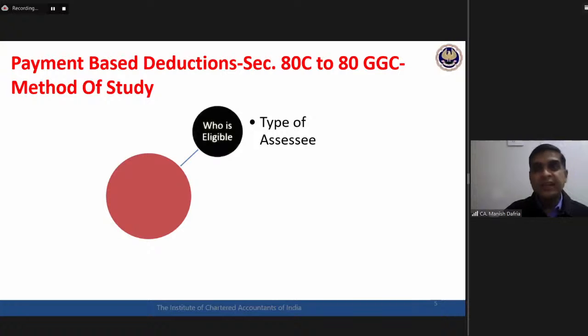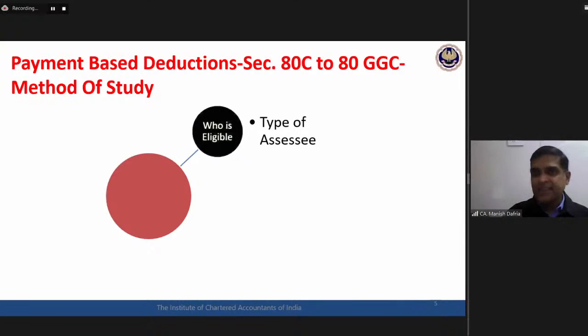We all know that in income tax there are a number of assessees: individual, HUF, partnership, company. Every deduction is not available to every assessee. For example, ask this question to yourself about Section 80C. Each one of you must have studied it at the IPCC intermediate level, and most of you must have used this section during your articleship. Do you have exact clarity on which assessees are entitled to this deduction under Section 80C? Type of assessee, who are the assessees?